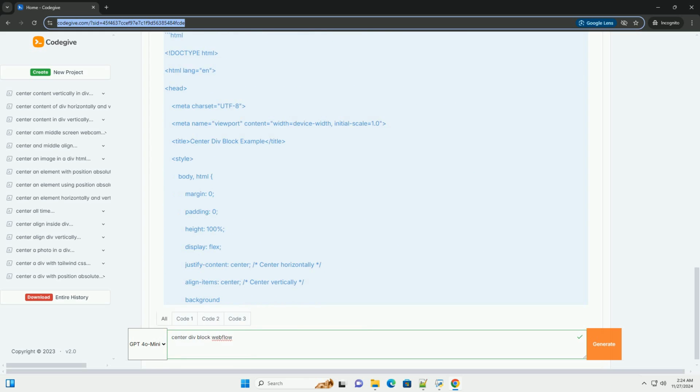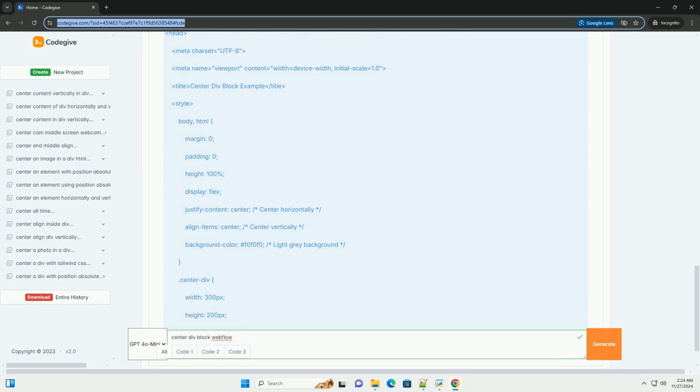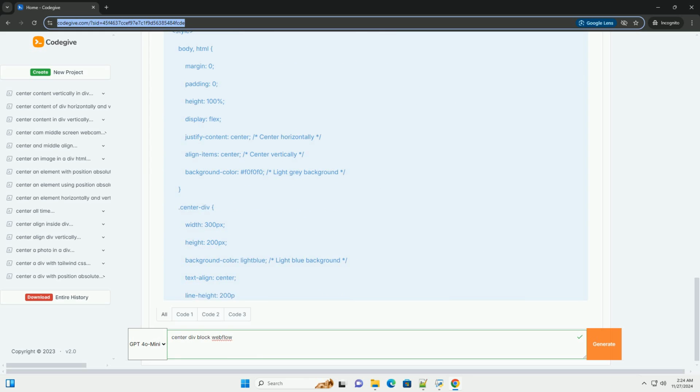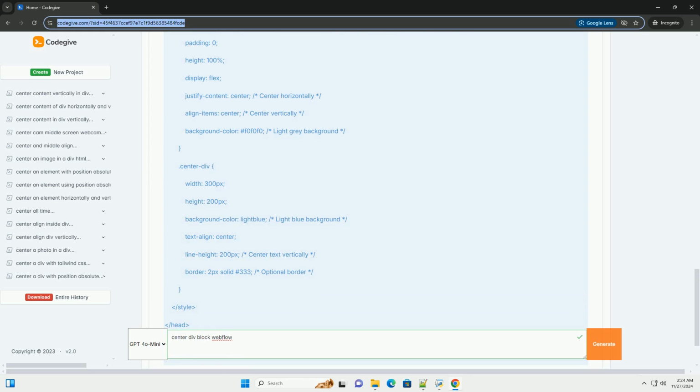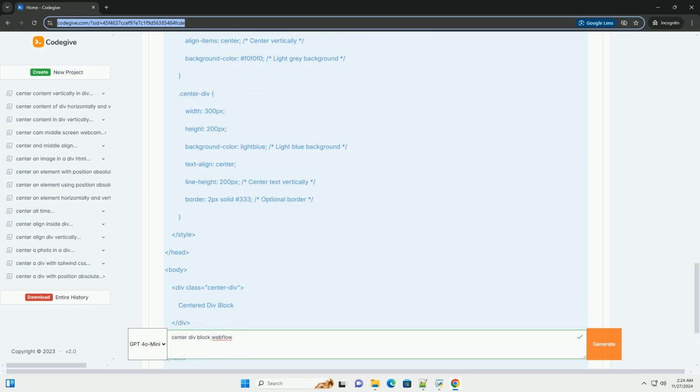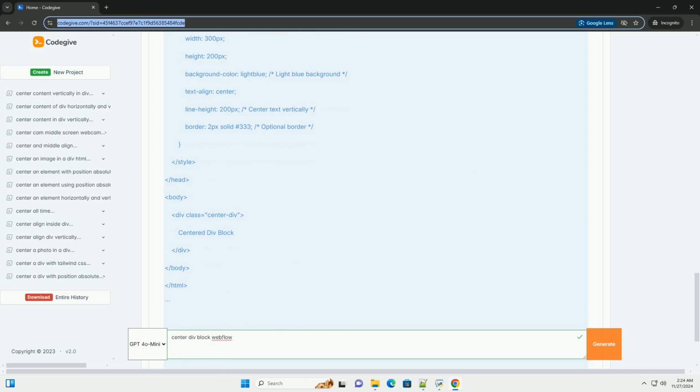Step 1: create a new project. 1. Log into your Webflow account and create a new project. 2. Once you're in the Designer, you will see an empty canvas.